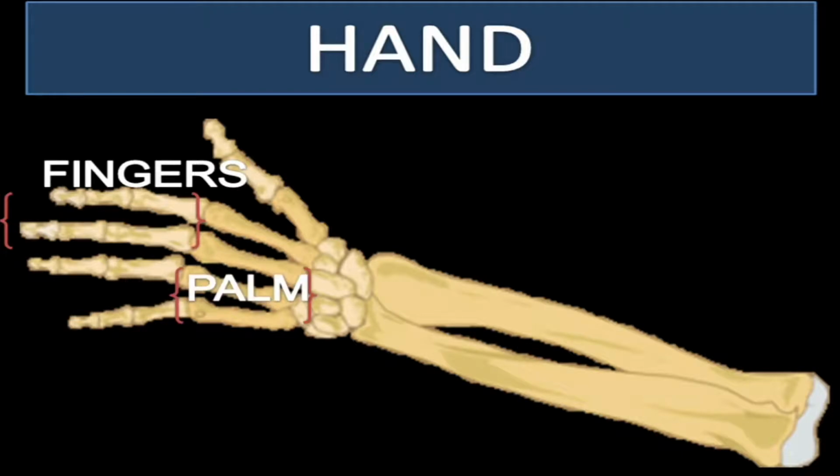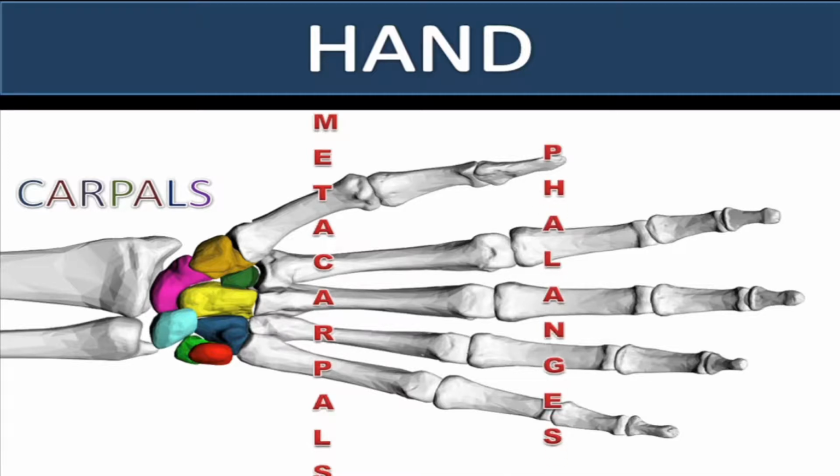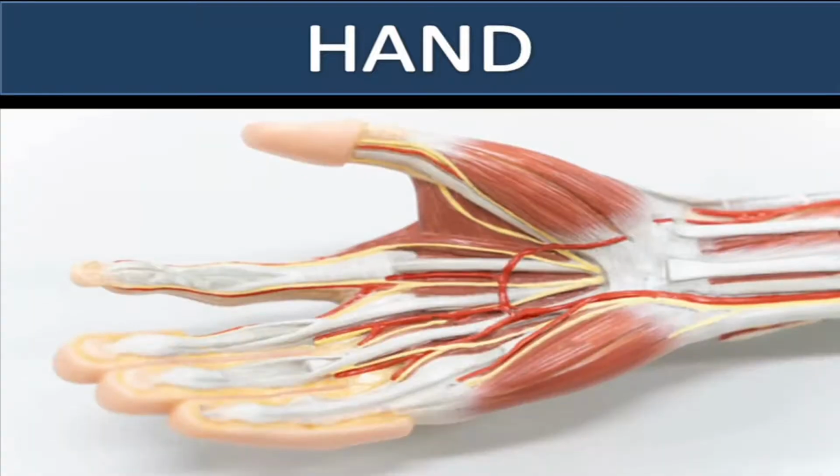Palm is the bottom of the body of the hand. Okay. Wrist is the connection point between arm and the hand. The wrist enables hand movements and they are made up of group of bones, and this group of bones are known as carpals. Each hand consists of 19 bones. Palm includes 5 metacarpals. Each finger is made up of phalanges and they are all connected by series of ligaments.